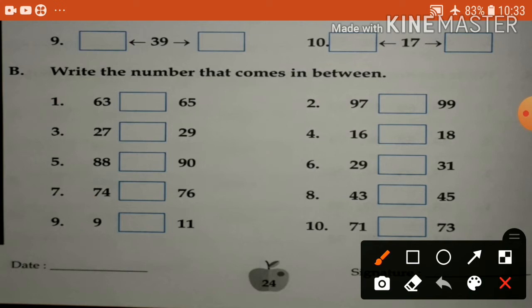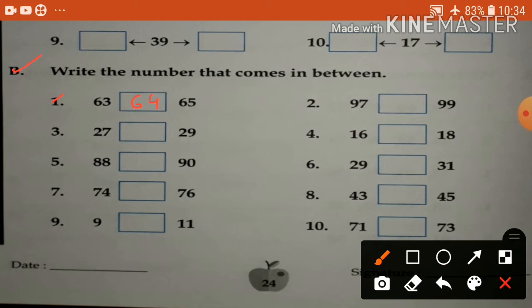First number is 63 and 65. So children, 64 comes in between 63 and 65. So write here 64. Okay. Check it. 63, 64, 65.